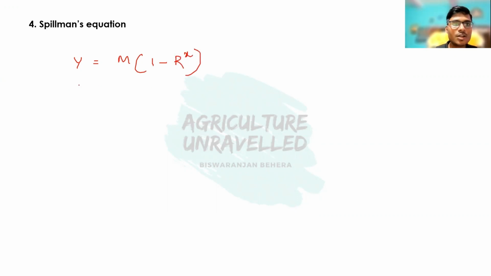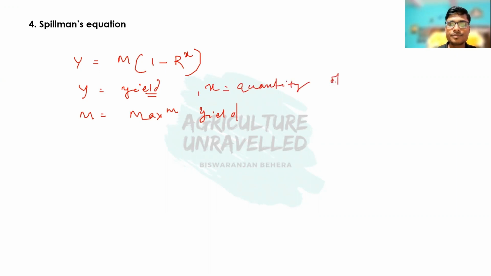Here y is the yield or quantity of yield, m is the maximum achievable yield, x is the quantity of growth factor, and r is Spillman's constant.